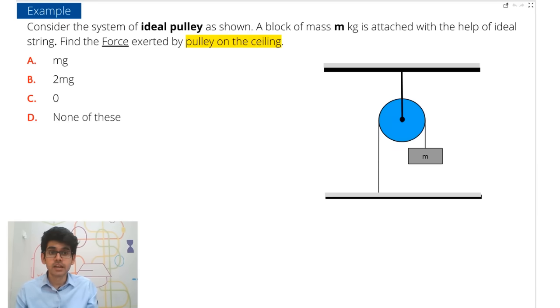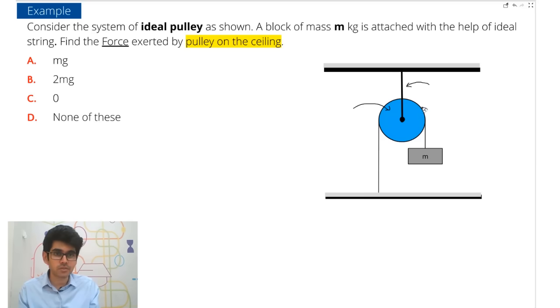Now let's move on. Okay, now we have seen a lot of problems on tension, and here something new has been introduced, and that is a massless pulley. Now understand, till now whatever strings we have seen are ideal strings, and whatever pulleys we have seen are ideal pulleys. Now what are ideal pulleys and ideal strings? Ideal strings are the ones which you cannot extend. They are not like a rubber band that will extend. So they don't extend, and the second thing is that they are massless. They don't have any mass in them. So that is why the tension throughout the string will be constant.